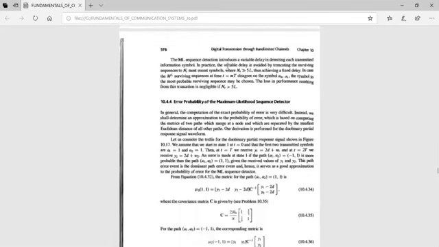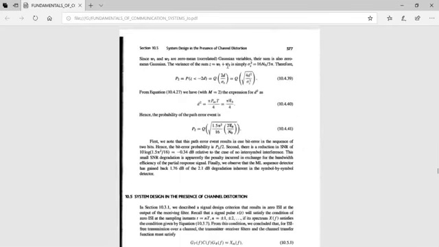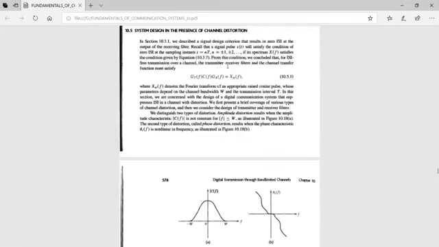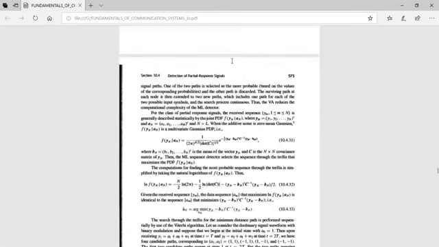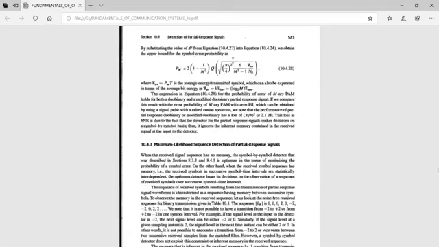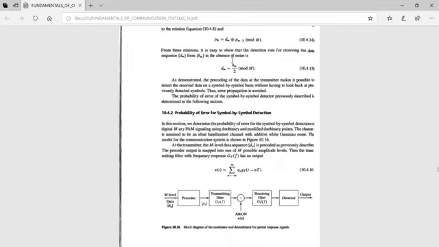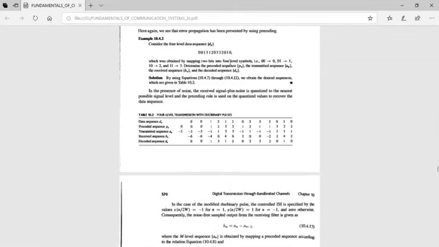I just stop here, because this chapter I should go a bit slowly, otherwise you will not follow. Duobinary signaling, without pre-encoder and with pre-encoder, you have to do. So this also we will take up sometime later.